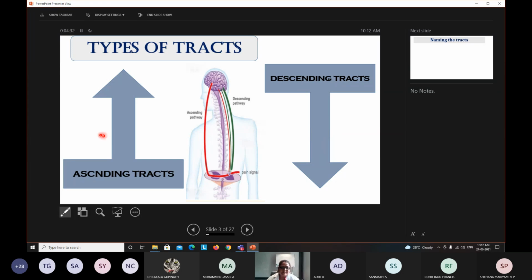The ascending tracts carry various information, especially sensations, general and special, from different parts of the body towards the brain.